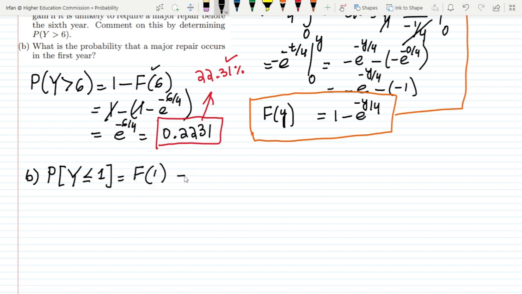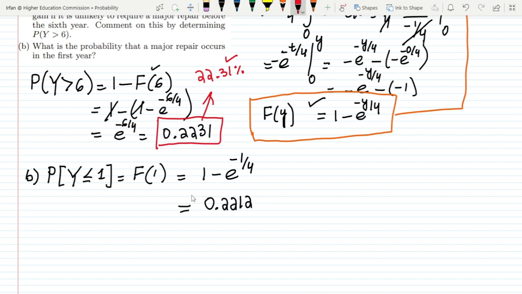Taking the same function and writing the value of y equal to 1, I will get 1 minus exponential of minus 1 divided by 4. From it I will get 0.2212.